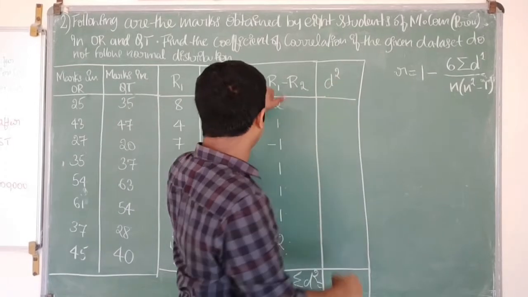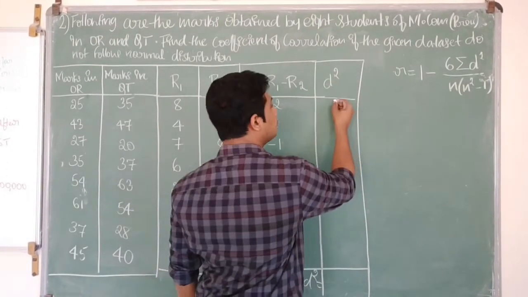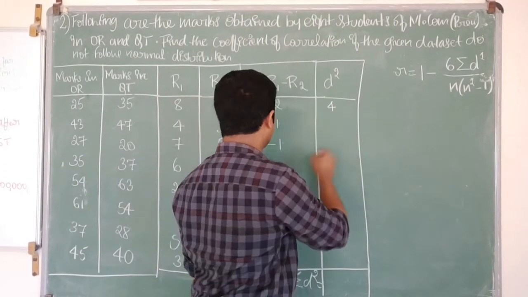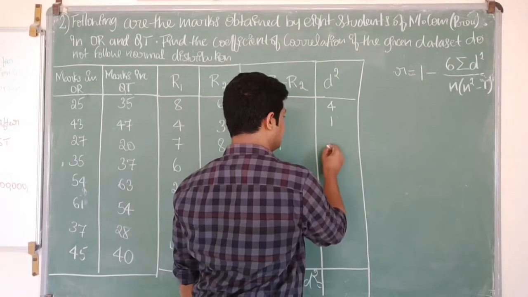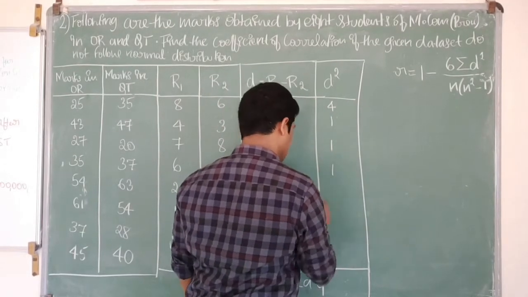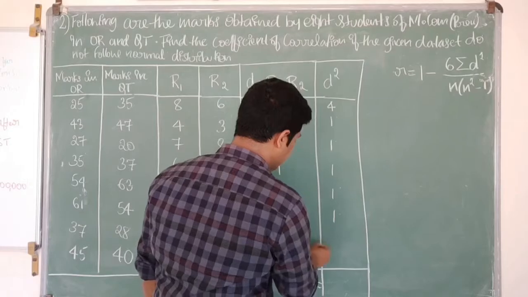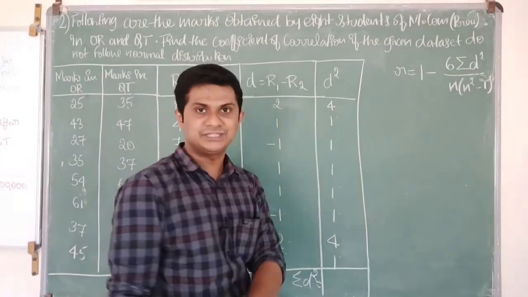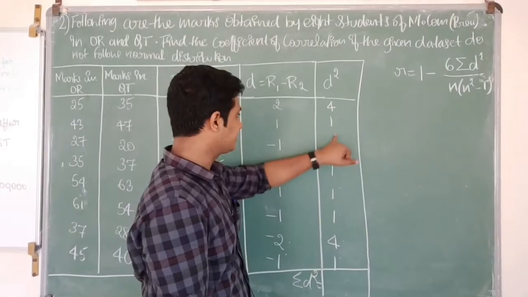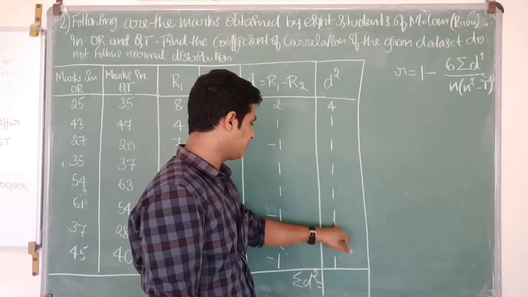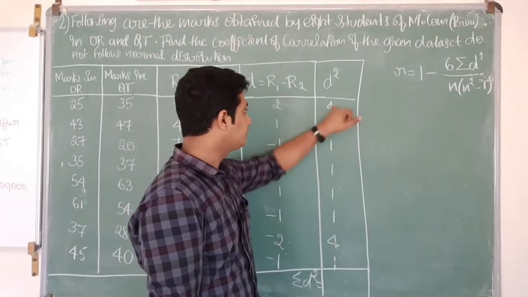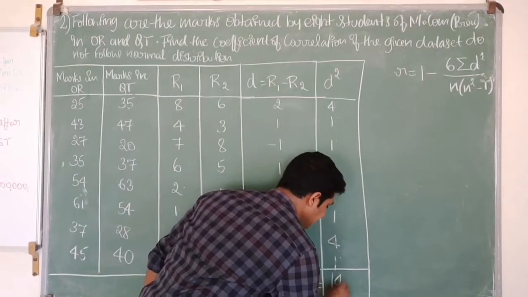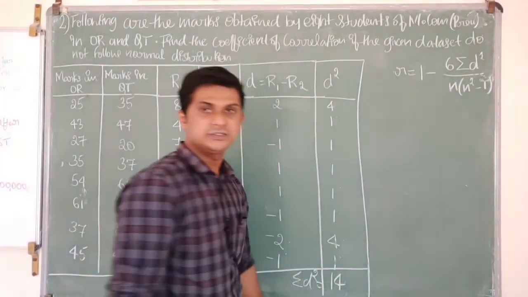Now I have to square these d values. 2 square you already know. These are simple calculations, so you can do that. Minus 1 square is 1, 1 square is 1, 1 square is 1, 1 square is 1, minus 2 square is 4, 1 square is 1. Now we have to add up these values. Again a simple calculation: 1, 2, 3, 4, 5, 6, 10, 14. So sigma d square is 14 here. So this is the value.